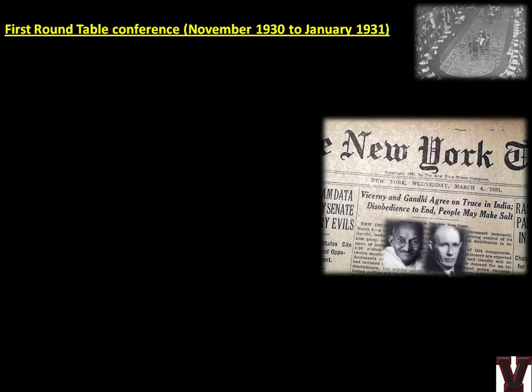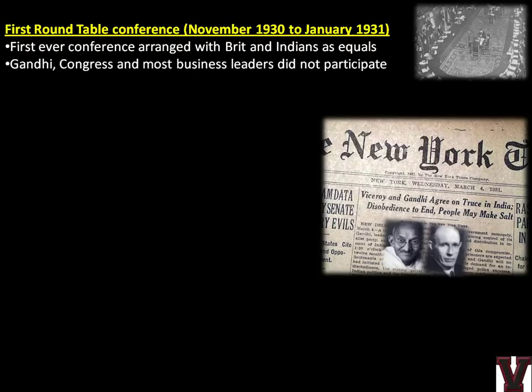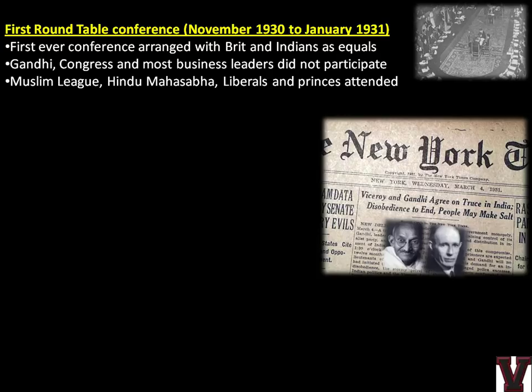The first Roundtable Conference, November 1930 to January 1931, was the first ever conference arranged with Britain and Indians as equals. Gandhi, Congress and most business leaders did not participate. If you remember, Jawaharlal Nehru was made president of INC in 1929 and 1930, and he had said we will not participate and we will boycott everything. So because of that, Congress did not participate. But meanwhile, the Muslim League, Hindu Mahasabha, liberals and all the princes of the princely states, all the rulers, Maharajas, attended the Roundtable Conference.